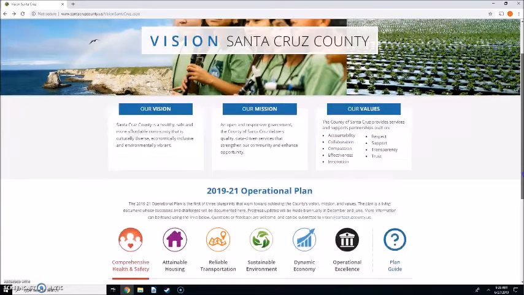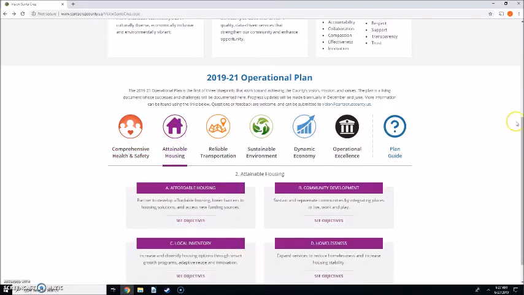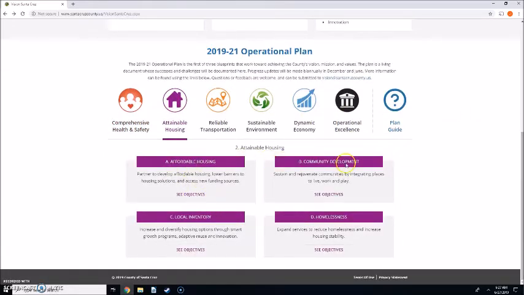But if you scroll down a little bit, you will see each of the focus areas in that strategic plan, health and safety, housing, etc., across the middle there. And you can click on any of those and see our goals. So, for example, there's our housing goals right there.